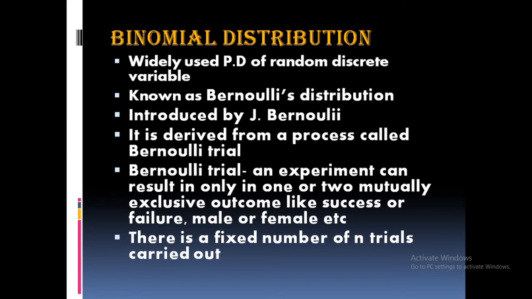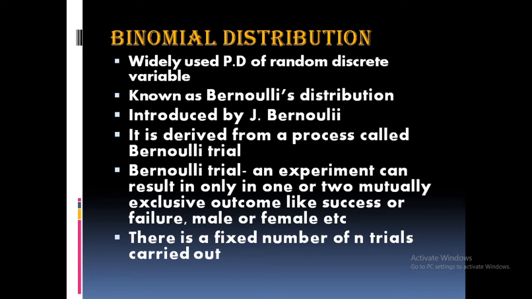This is one where an experiment can result in only one of two mutually exclusive outcomes. For example, success or failure, male or female, dead or alive. So in that trial you will get only one of two mutually exclusive outcomes. That is Bernoulli's trial. So binomial distribution describes the distribution of probability where there are only two possible outcomes for each trial of the experiment.